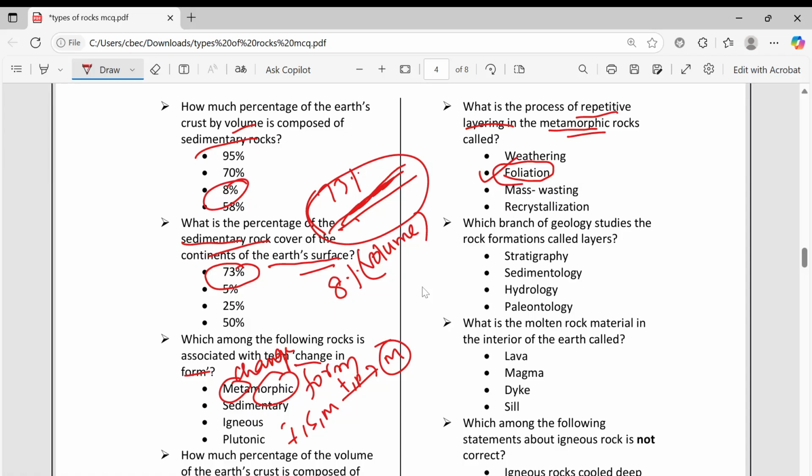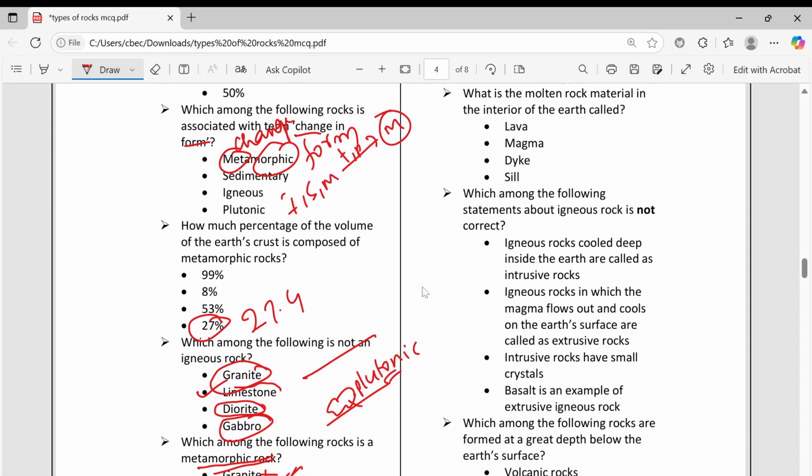Which branch of geology studies rock formations called layers? Strata means layers, the study of those layers. Molten rock material is magma. If you take this as the earth, this is the asthenosphere, and here magma is rising like this. The moment it comes to the surface, it is called lava, and below the surface it is called magma.